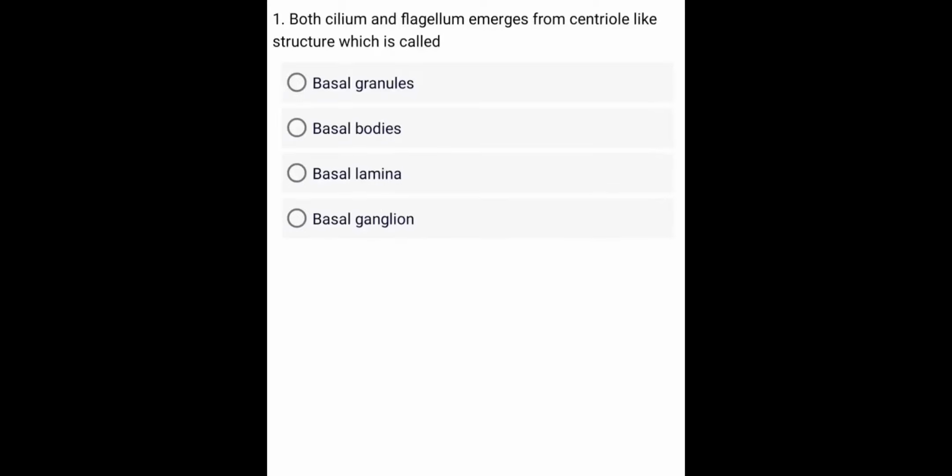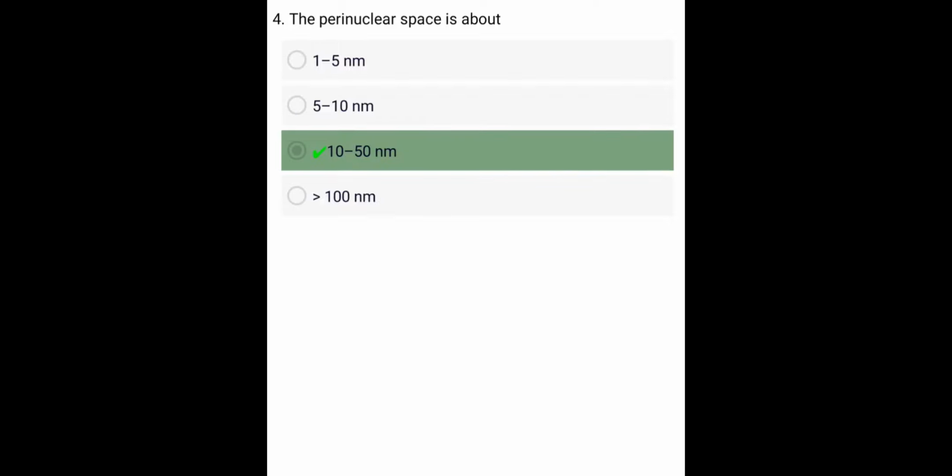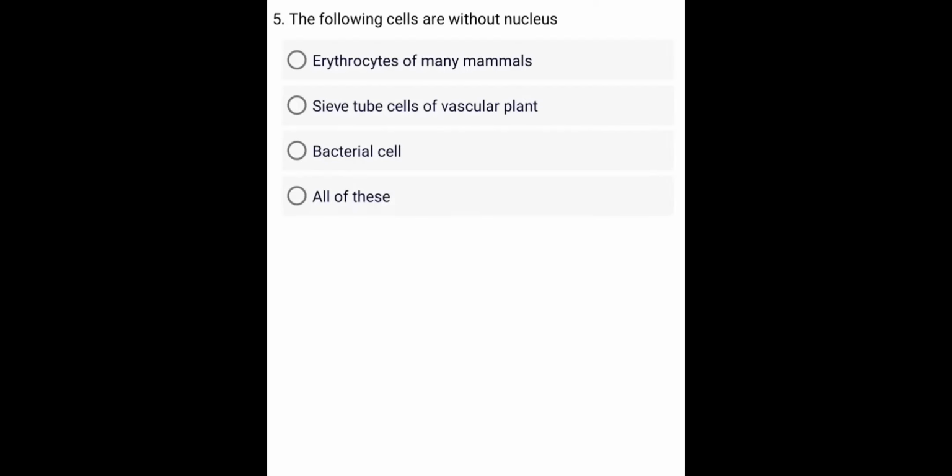Both cilium and flagellum emerge from a centriole-like structure which is called what? The name chromatin was given by whom? The outer membrane of the nucleus remains continuous with what? The perinuclear space is about how much? The following cells are without nucleus.